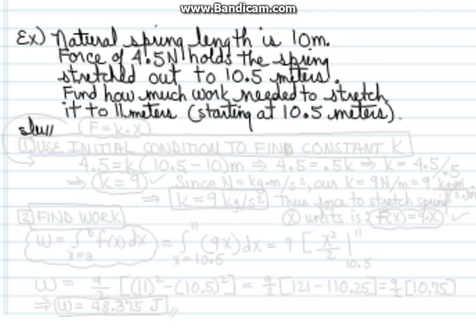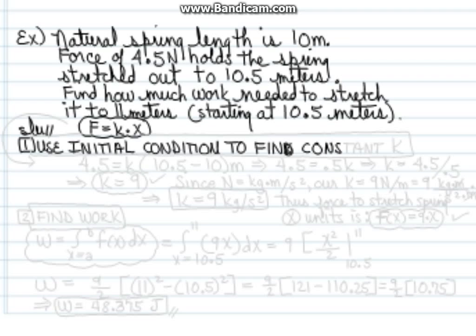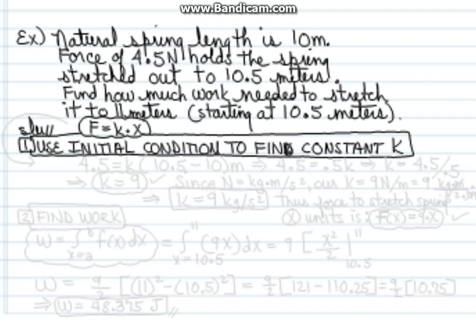So our solution for this straightforward, moving in a straight line stretch is we're going to use Hooke's law for the spring. And step one, we're going to use the initial condition that they gave us to find the constant K in Hooke's law, F equals K times X. So it's a constant. It's a value that relates to this particular spring with the material and the tension in that particular spring. So we replace force F with 4.5 equals K times the amount of stretch for the initial situation from 10 meters to 10.5.